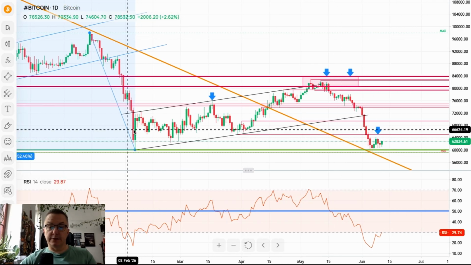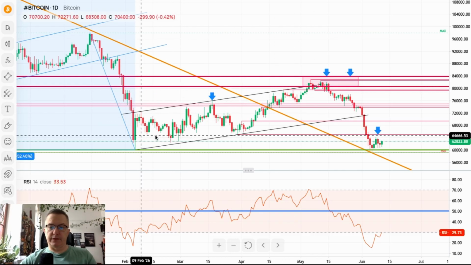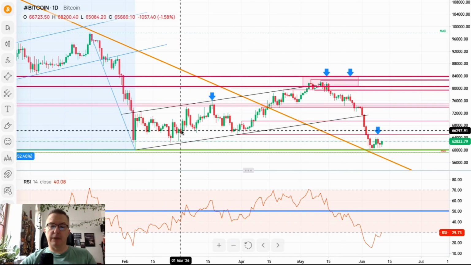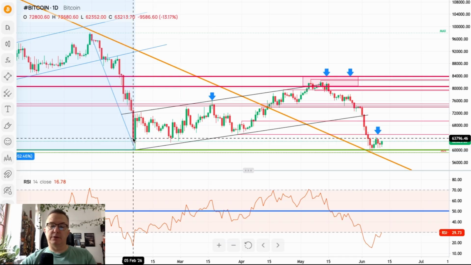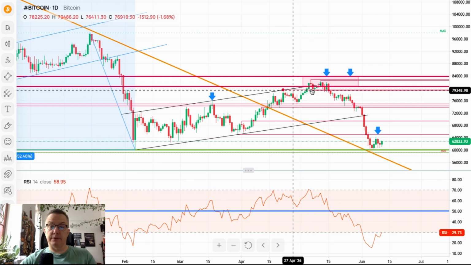Nevertheless, the consolidation phase, or something like a complex correction to the upside, might take a lot of time. Look at this. This one took months. This one took like 3 months to complete, right?